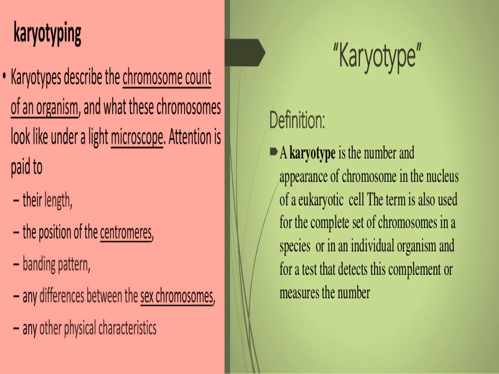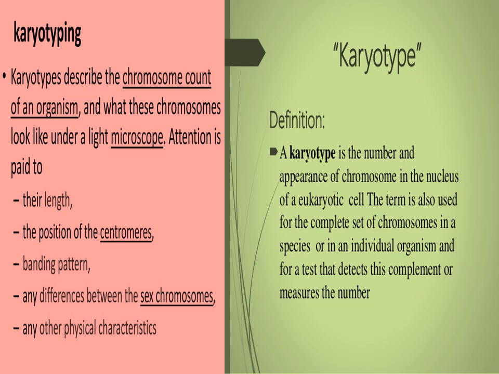So, the difference between karyotyping and karyotype. Karyotyping shows the chromosome count of an organism and what the chromosomes look like under a light microscope: their length, position of the centromeres, banding pattern, differences between the sex chromosomes, and any other physical characters. A karyotype is the number and appearance of chromosomes in the nucleus of a eukaryotic cell.